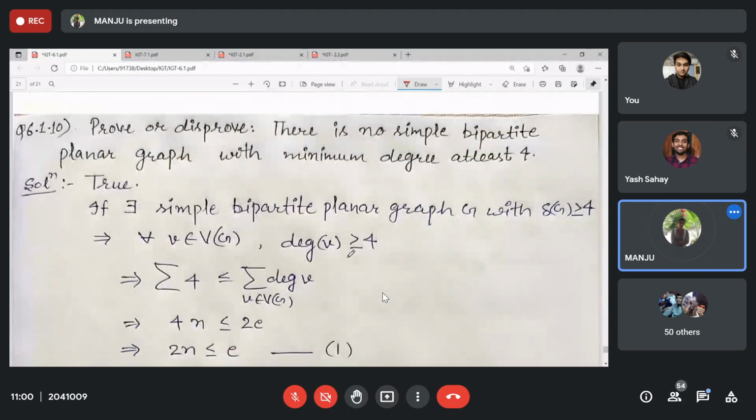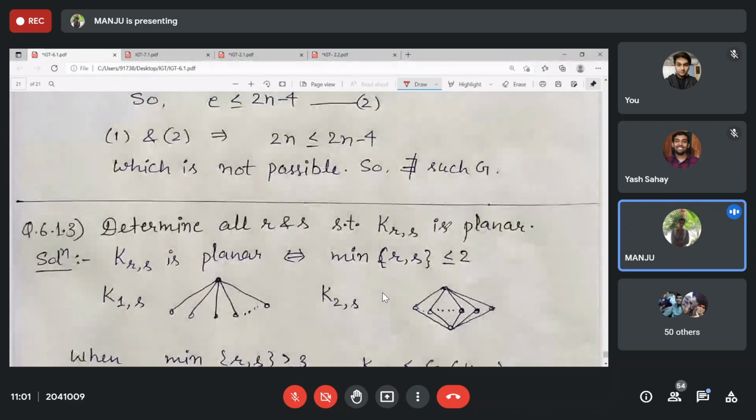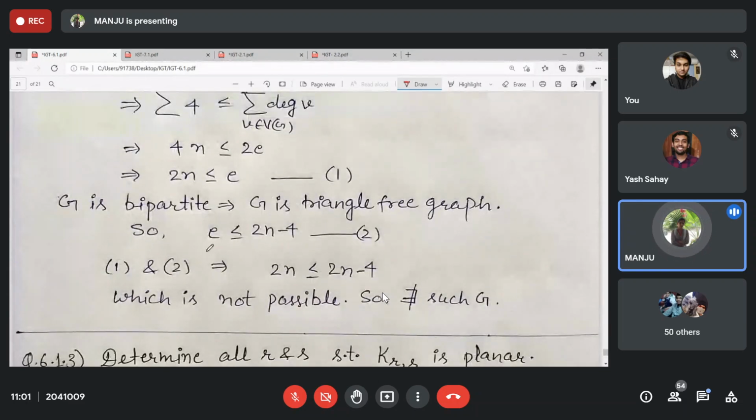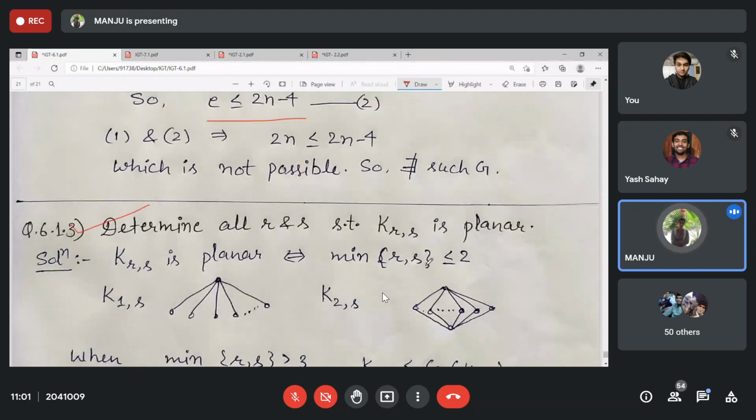Okay, and this one is given as a bipartite graph. That's why for any bipartite graph we have no triangle present, right? Okay, that's why we can use E is at most 2n minus 4. And finally this was done. Okay.